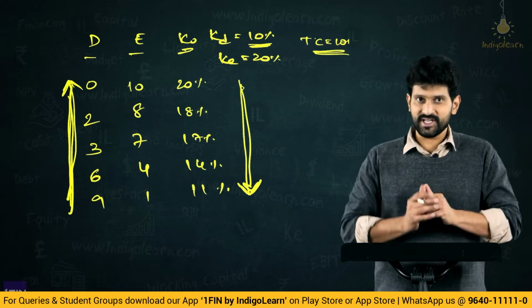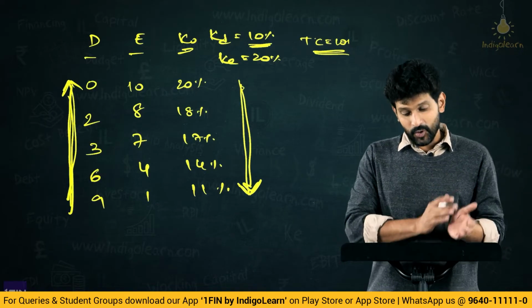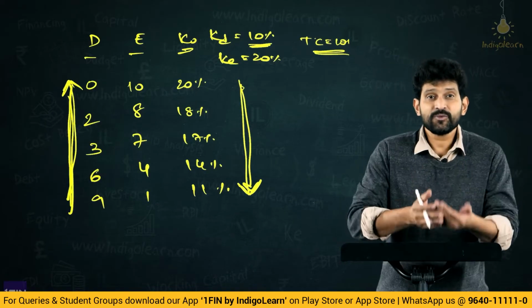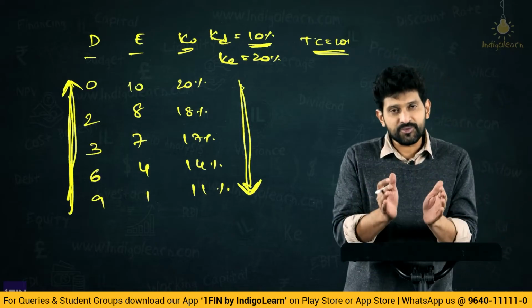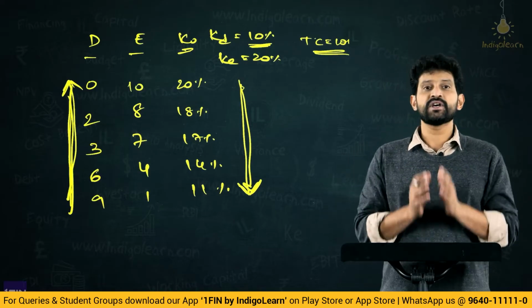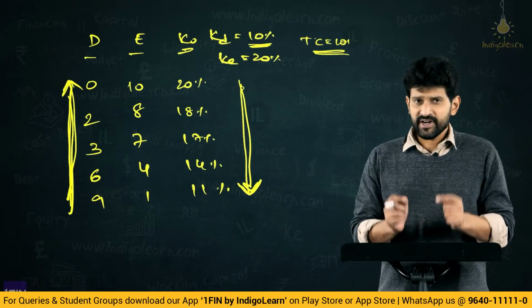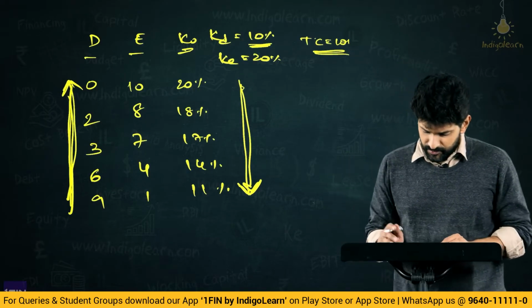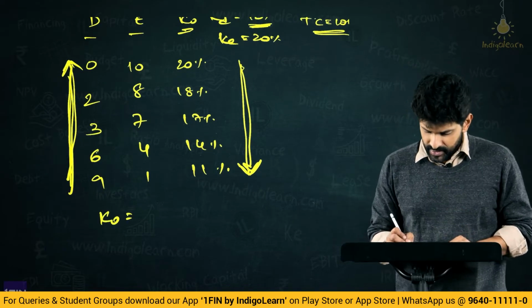Therefore, what does this theory say? Depending upon capital structure, the overall cost of capital will change and correspondingly the value of the firm also will change. So this is about the conceptual understanding of the first approach, net income approach. And why is it called net income approach? Friends, what is our target computation here? What are we here to compute? KO. So how do we compute KO?